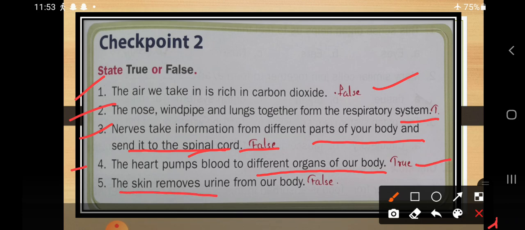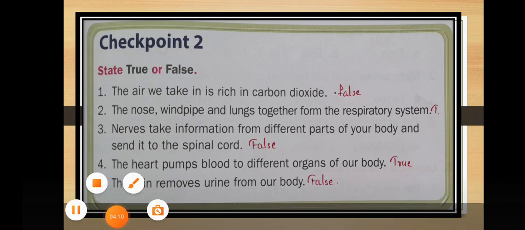So the skin removes urine from our body. Okay, so what is the function? You can recall what we have learned in the last class. The skin removes urine from our body. Whether the skin is removing urine or sweat? The skin is removing sweat, not urine. They have a different system to remove the urine. So the answer is false.